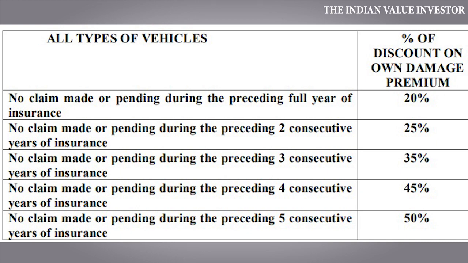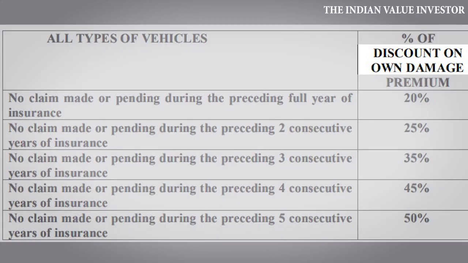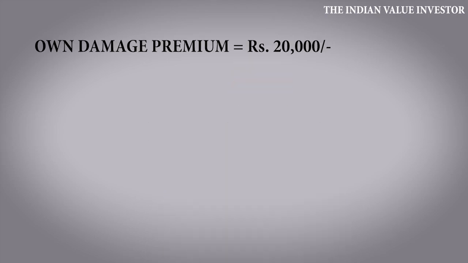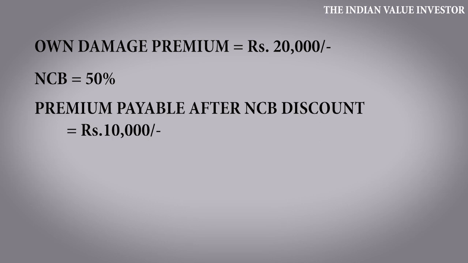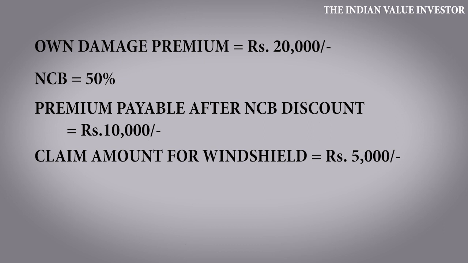Please note that this NCB or no claim bonus discount is applicable only on the own damage portion of the vehicle and not on the third party portion. This no claim bonus will be voided once the customer makes a claim. Let us imagine that there is an insurance policy of customer X and his own damage premium is 20,000 rupees yearly. He enjoys a 50% discount by way of NCB and the net OD premium that he pays is only 10,000 rupees. Now let's say that he makes a claim on his insurance policy for his broken windshield for 5,000 rupees.